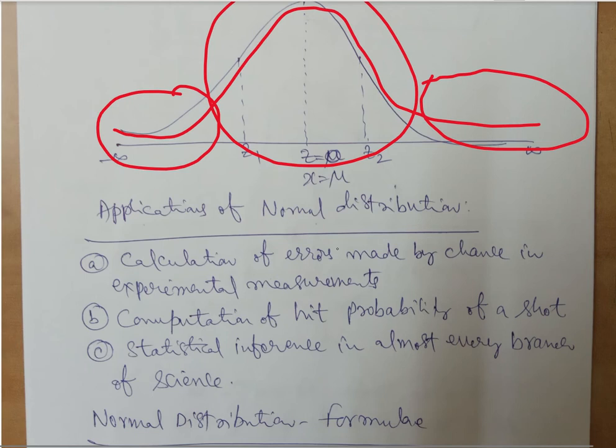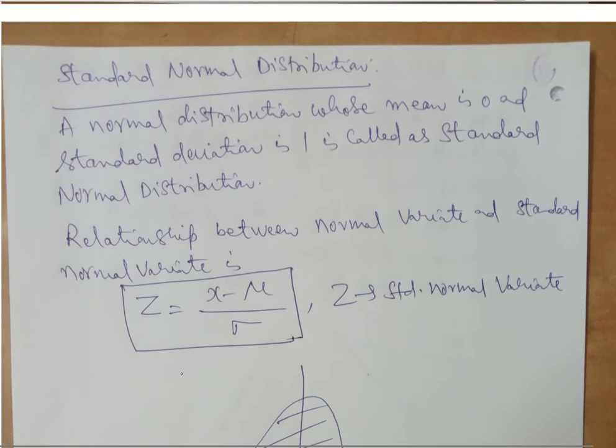The formula we normally use here is the standard normal variate, which is given as Z equal to x minus mu over sigma. Here mu is the mean and sigma is the standard deviation.